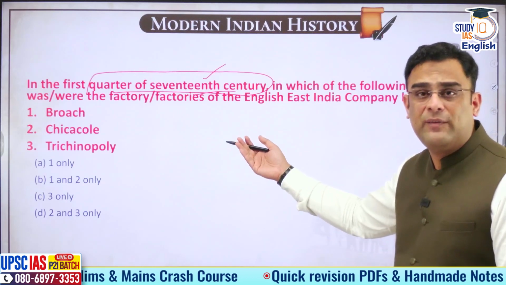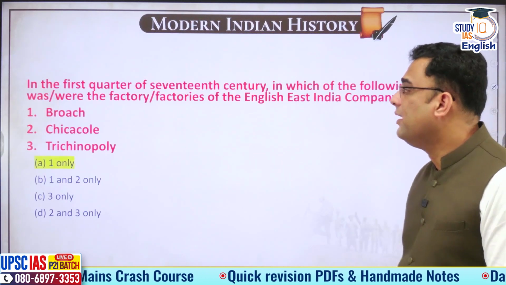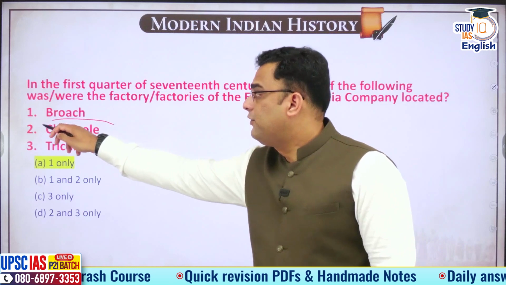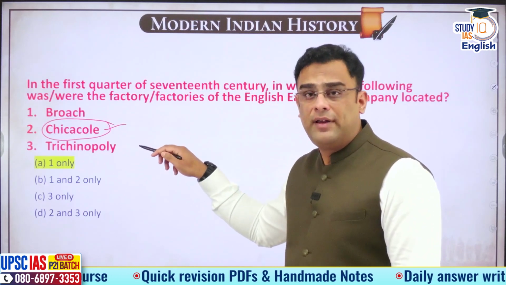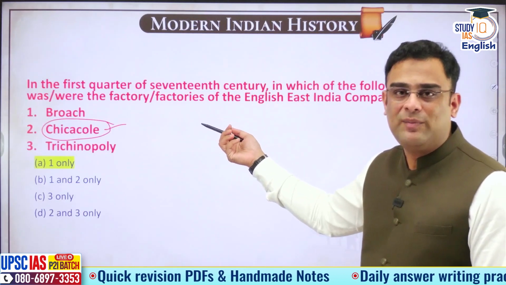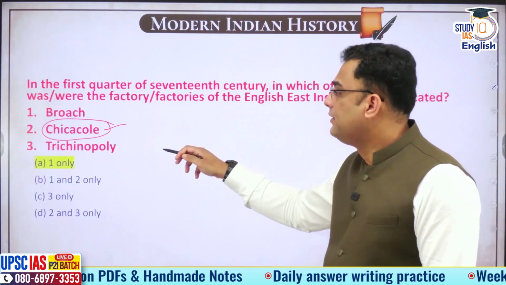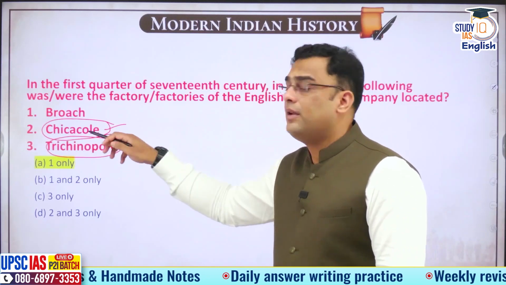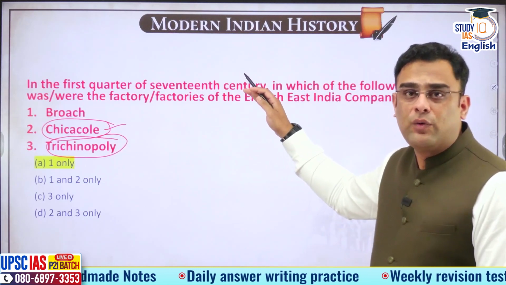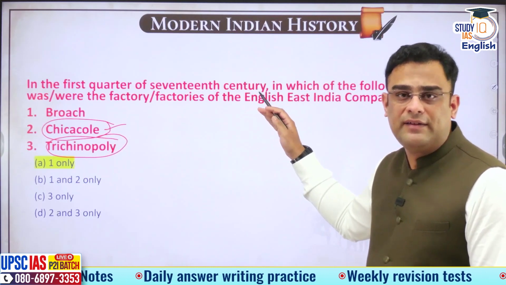Yes, the permission was given at Surat, and then Bharuch will come up. But Chikakol, what we call in our contemporary times as Srikakulam, and Trichinopalli, these were not there in the first quarter of the 17th century.